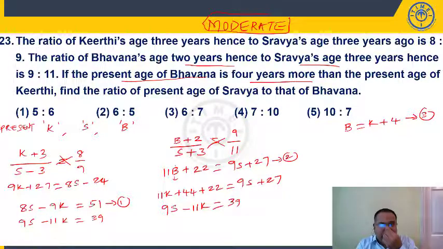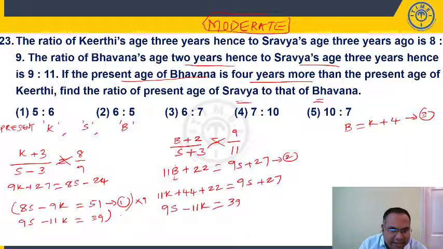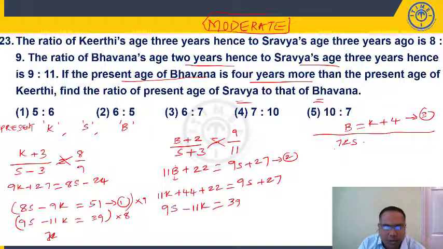Now what's the question? The ratio of the present ages of Shravya and Bhavana. So let us eliminate S or let us find out K, whatever it might be. Multiply the first equation by 9 and the second equation by 8. 9 into 8, 72S, minus 9 into 9, 81K, is equal to 459.